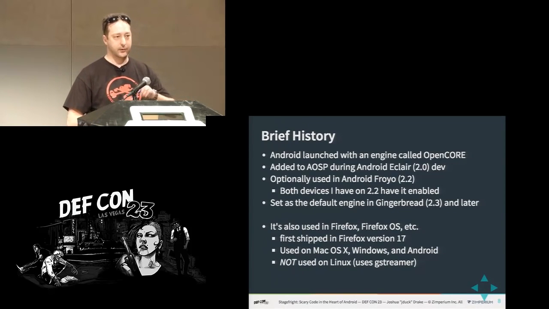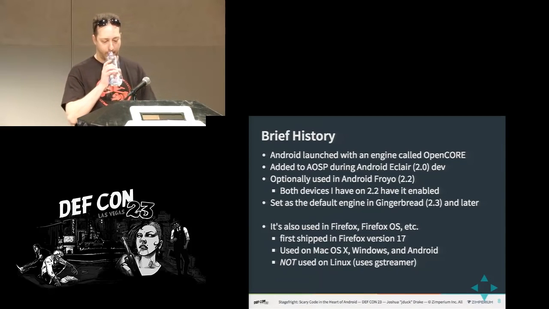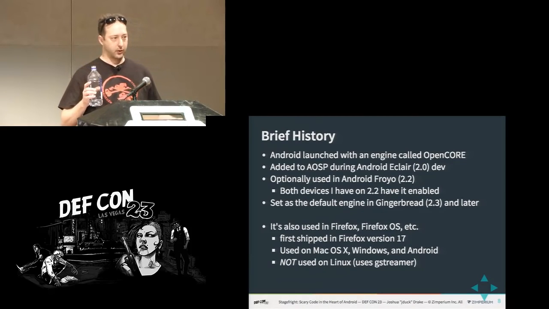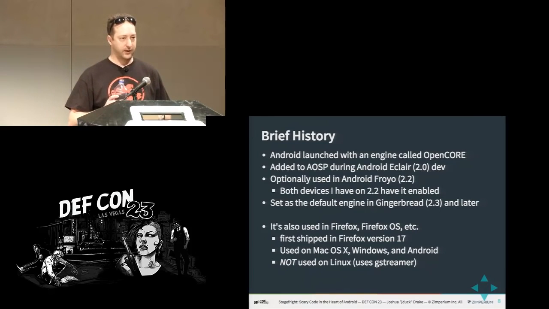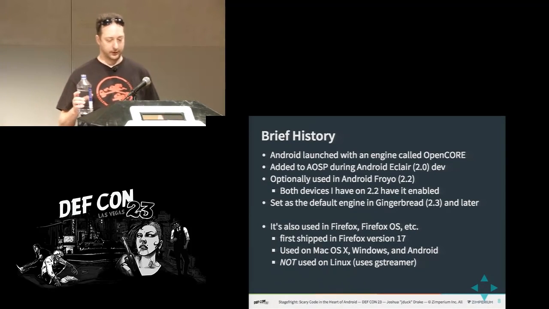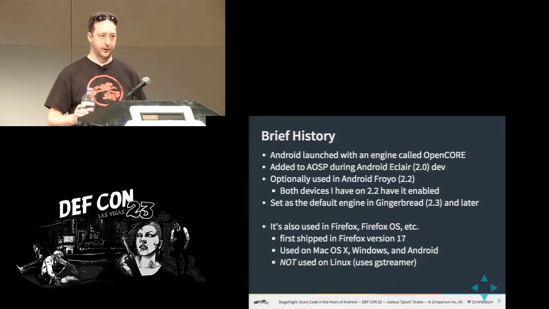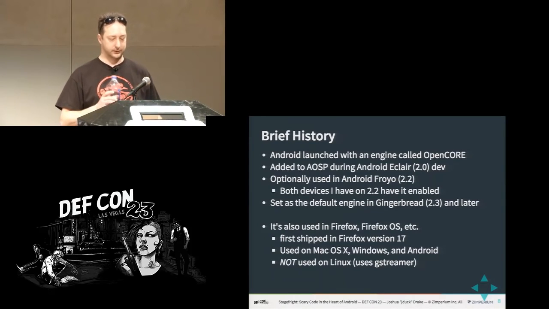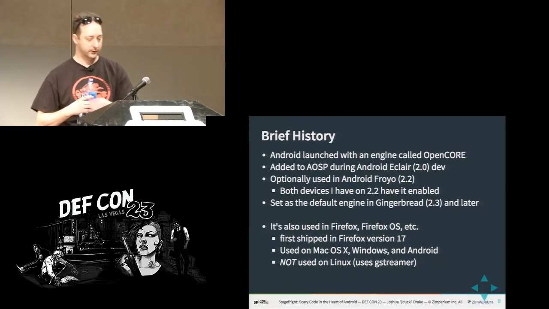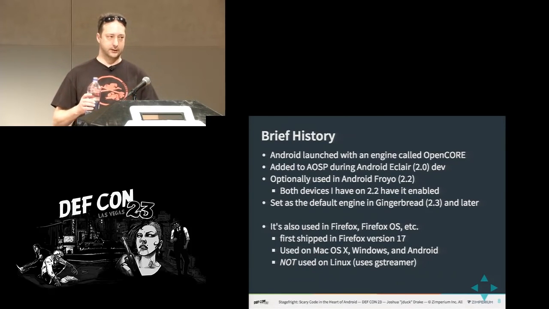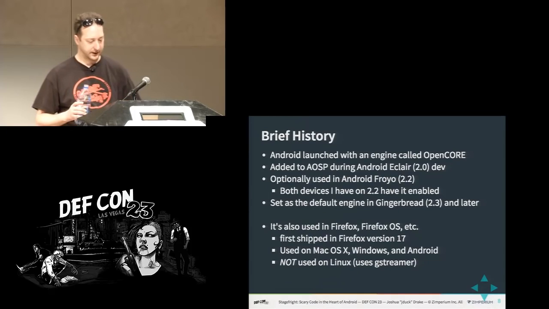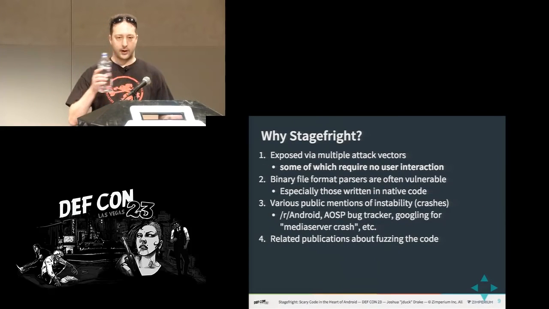At 2.3, Gingerbread, around 2010, I think, they set this as the default engine and then got rid of OpenCore entirely. As a side note, this code was pulled into Firefox and Firefox OS. Well, Firefox OS is a fork of Android at the beginning, so that's not really a surprise. But they also decided to pull it into Firefox, shipping it on all versions of Firefox except Android, except Linux, around version 17.